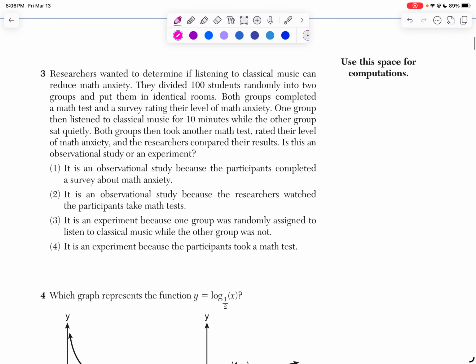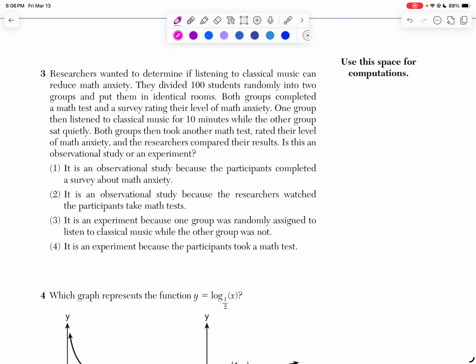Now we're going to look at question number 3 and question number 4. Question number 3 says researchers want to determine if listening to classical music can reduce math anxiety. They divide 100 students randomly into 2 groups and put them in identical rooms. So basically the conditions are pretty similar.